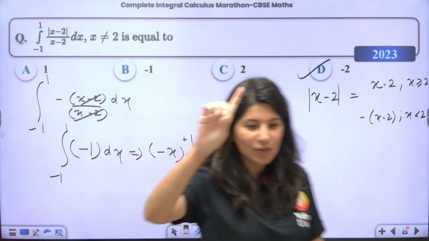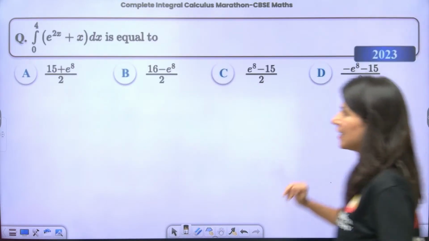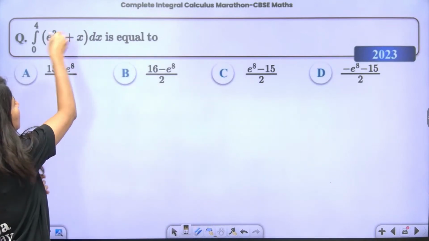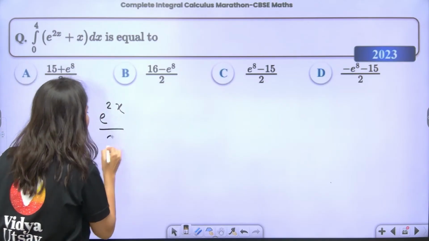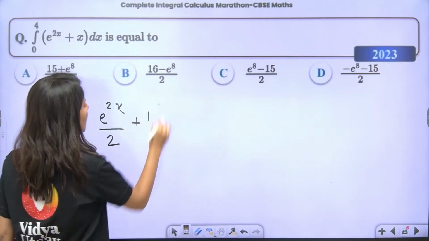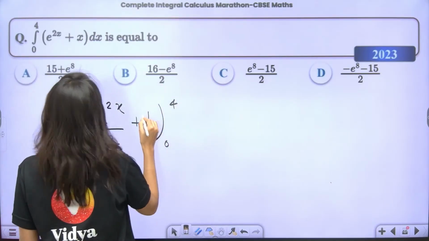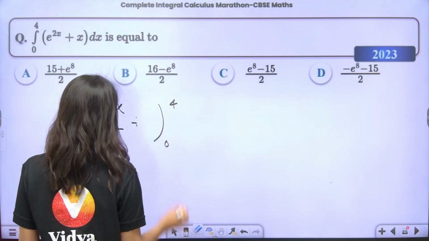One more question from 2023, an MCQ. Let's see how many of you are able to do it. This question: integral from 0 to 4 of e power 2x plus x, dx. Integral of e power 2x is e power 2x upon 2, plus integration of x, which is x square by 2. Now this is 0 to 4.